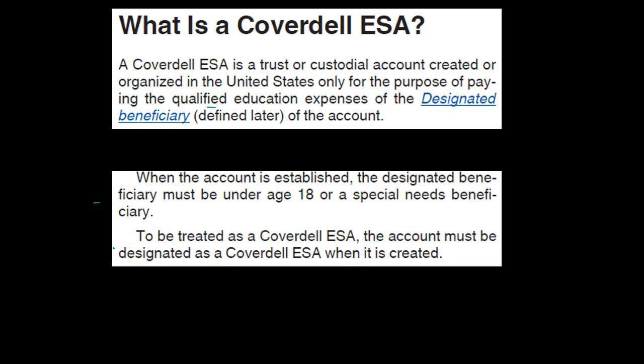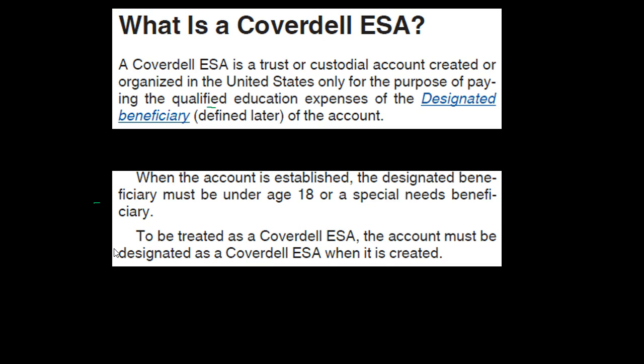Back to the text. To be treated as a Coverdell ESA, the account must be designated as a Coverdell ESA when it is created. So note, when we think about these types of investments, you might think, well, what is actually this thing, a Coverdell ESA? Well, we're going to be putting money into a type of investment account. And there's nothing really special about that. We could put money into a savings account or some other account, and it wouldn't have to be called, we can name it whatever we want. We could just call it a savings account that we designated for the beneficiary for someone to be going to school.